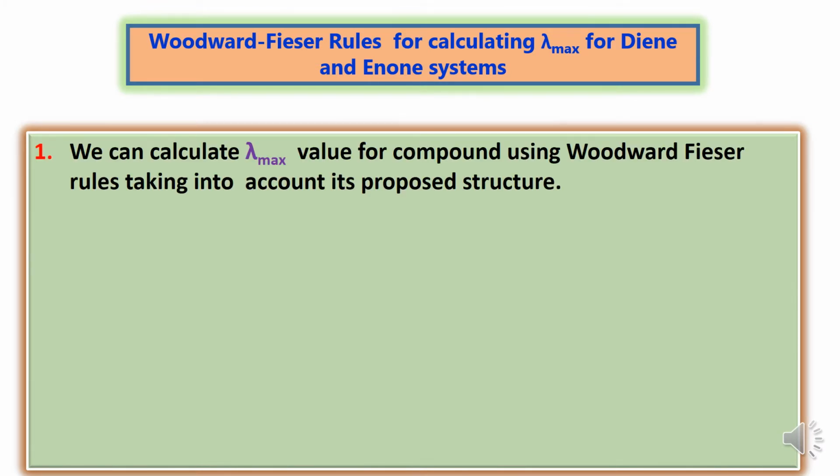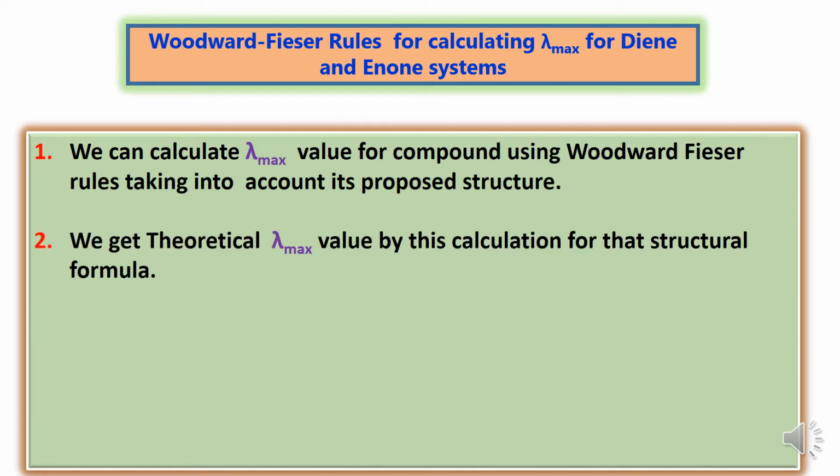So first thing is that we can calculate lambda max value for the compound using Woodward-Fieser rules taking into account its proposed structure. Suppose the structure is given, then with the help of the Woodward-Fieser rules, we can calculate lambda max value for that proposed structure. So this lambda max value is called the theoretical lambda max value by the calculation. That theoretical lambda max value is for that particular structural formula.